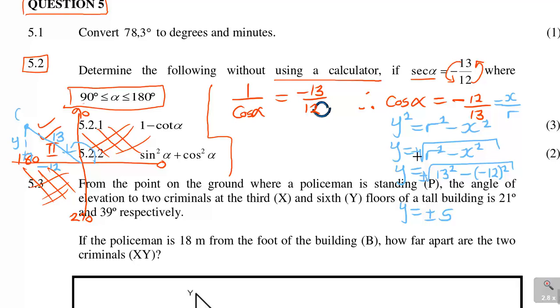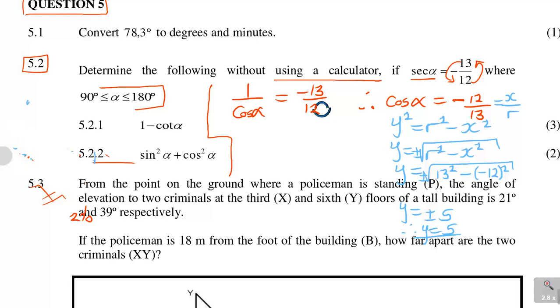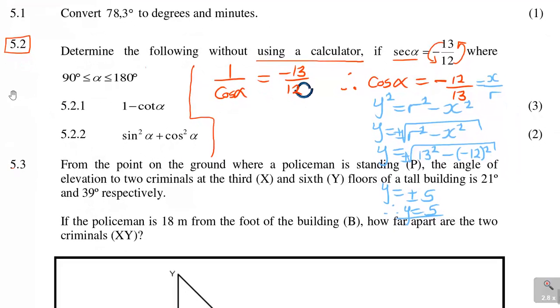The right answer is to say plus or minus, but you can see that y is positive, going up is positive, so therefore y is positive 5. So now if y is 5, you can now solve. We've used this diagram. As I say, if you want to get more of this so that it makes easier sense, guys, you definitely need to enroll for my classes, and it will make things easier for you.